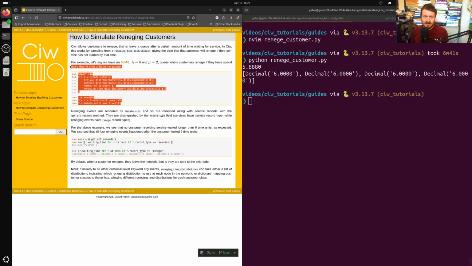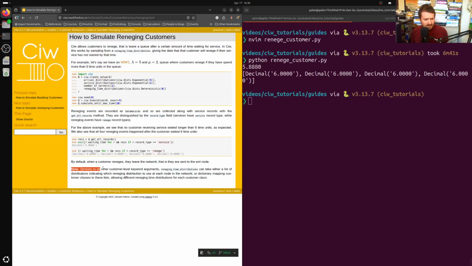Hopefully every time we see one of these in our videos on the Ciw Python package, you'll get some sense of also defining simulations in Ciw is pretty straightforward, at least for the cases that it supports. Now, by default, when a customer reneges, they leave the network. That is, they are sent to the exit node in terms of the underlying implementation. So every Ciw simulation network will have an exit node, and it's just a catch-all for anything that leaves will be stored there. So it doesn't actually delete them during the simulation. That's something to keep in mind in terms of the scalability of this software.